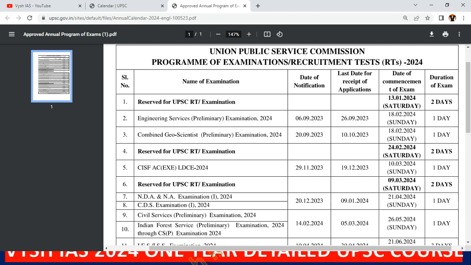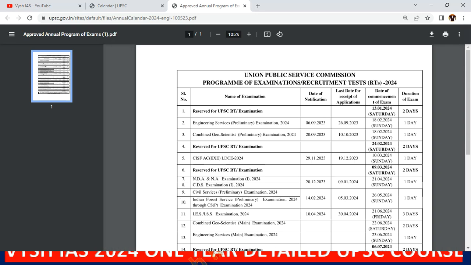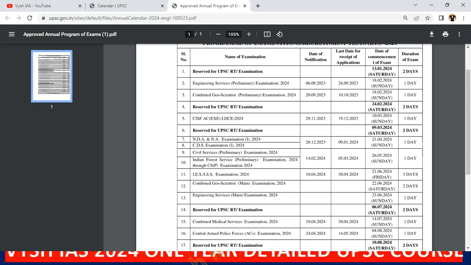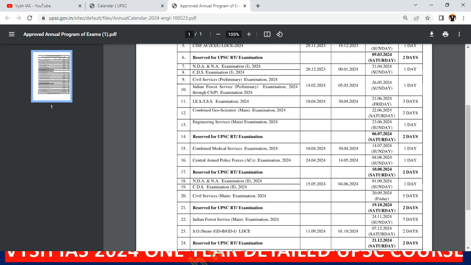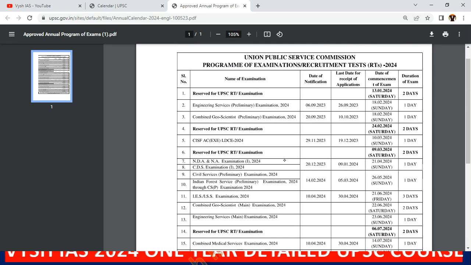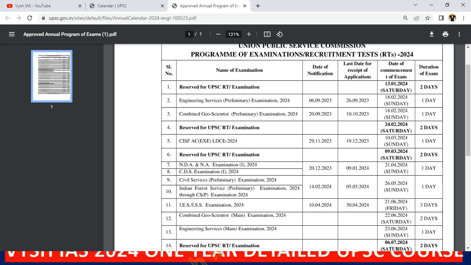And here if you see all the exams, it's not only the civil service exam. Any UPSC exam like the NDA or the CDS, CAPF, CISF, every exam, medical exams included, will be given. And this will keep being revised. The dates usually won't change, but maybe more exams will be included, or the mains exam detailing will come, like that updates will come.